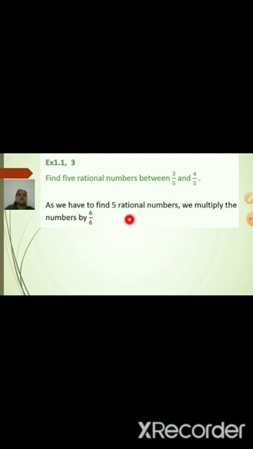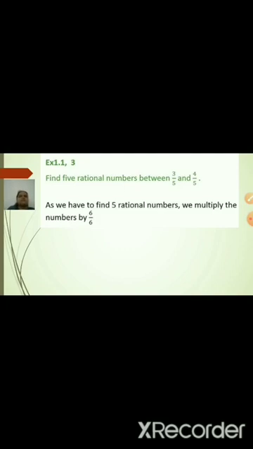As we have to find 5 rational numbers, we multiply the numbers by 6 by 6. Why 6 by 6? As 5 rational numbers are asked, we multiply by 6. Or in a simpler way, you can multiply by 10 also. You may get the same answer, or any numbers between 3 upon 5 and 4 upon 5.